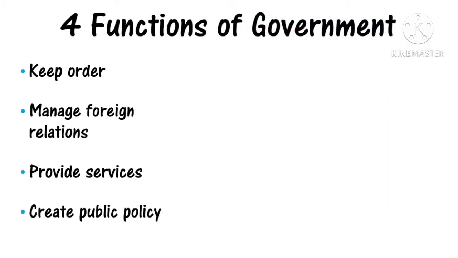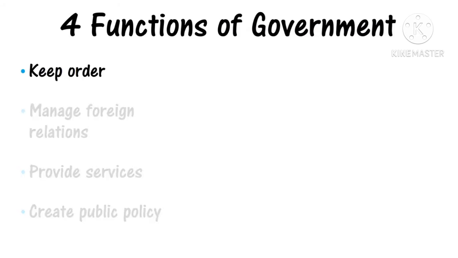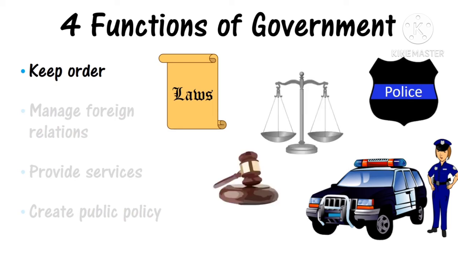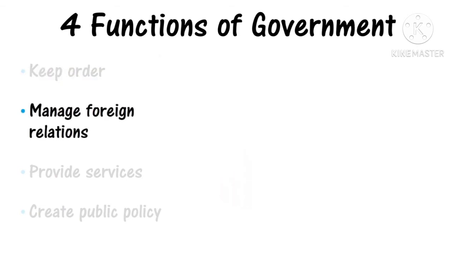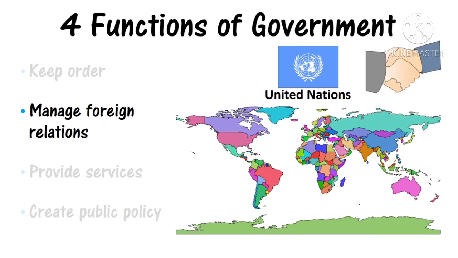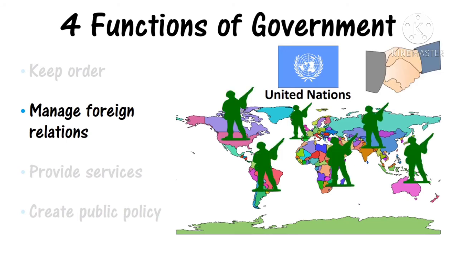So let's look at the four functions of government: to keep order, to manage foreign relations, provide services, and create public policies. The government manages courts to administer justice. Second, government manages international relations. This means making international agreements and diplomatic relations, and having military force to provide security.